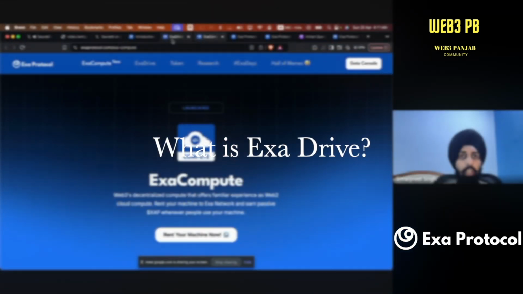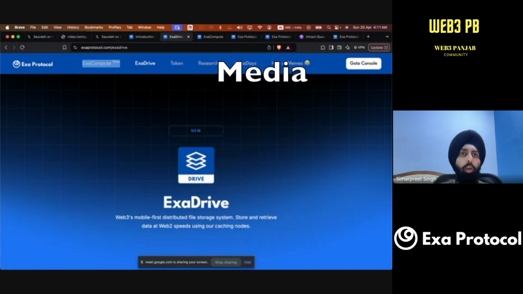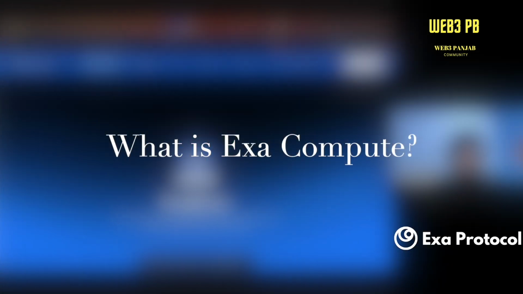Let me tell you a little bit about ExaDrive. Let's say I am building a dApp that needs to store static assets like images, markdown, and media. Normally, I would use S3 or IPFS. But with ExaDrive, it splits my file into chunks, encrypts them, and stores them across nodes in the network. Fully decentralized, redundant, and with no single point of failure. And if I want to host a front end like my own portfolio, I can deploy it right from the dashboard, like you saw in this tweet. I will drop that link again.